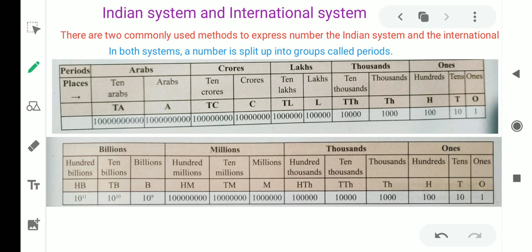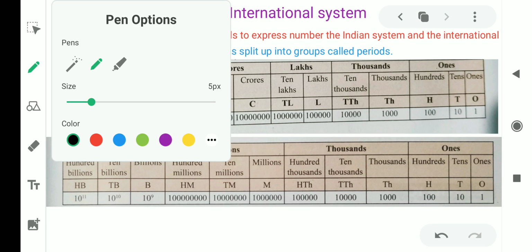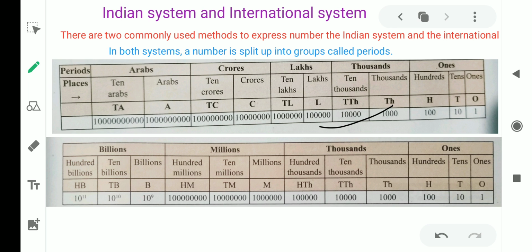You can see in this picture, the first one is for the Indian system and the second is for the international system. You can see ones, tens, lakhs, crore, and Arabs. These are the periods.